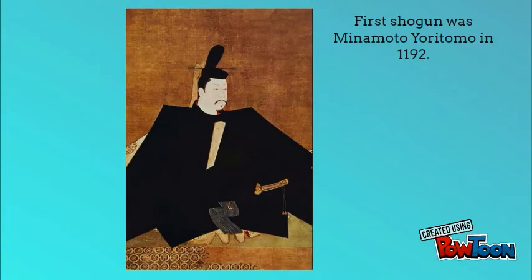The noble families, called shoguns, had ruled on the emperor's behalf. The first shogun was Minamoto Yoritomo in 1192. The shogun ruled the country. Japan was under this military government for 700 years.